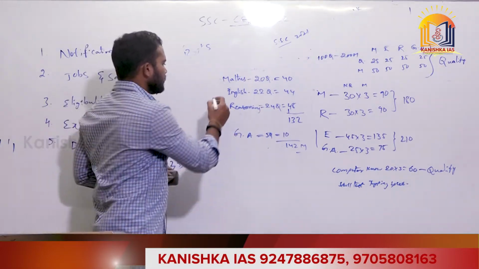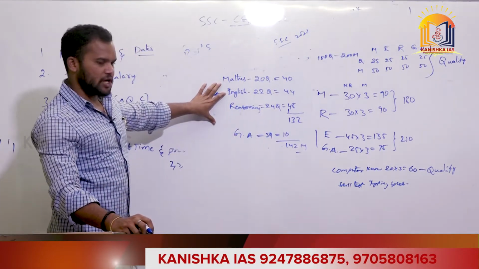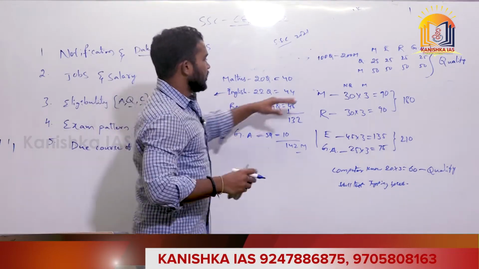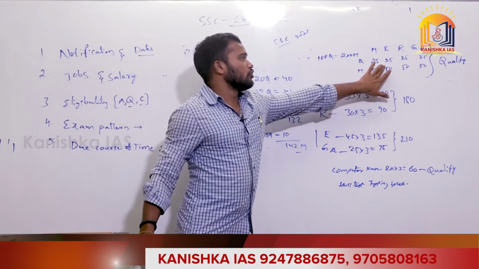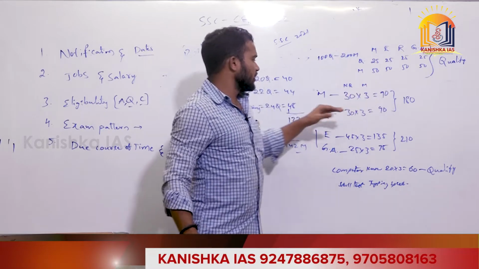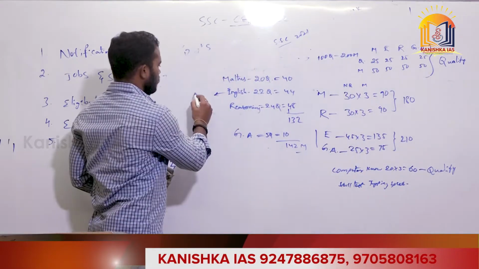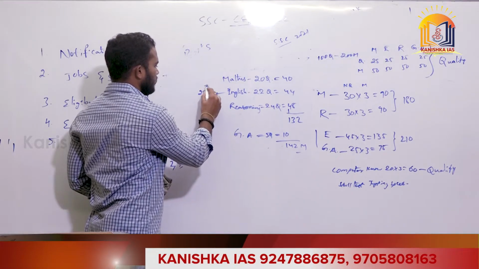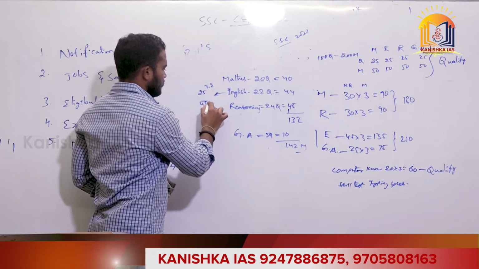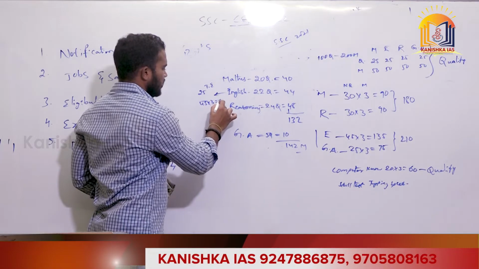Again, coming to English, it is going to be very crucial this time, since in tier 1 it is going to carry 50 marks, and in tier 2 it is going to play a crucial role, that is 135 marks. English has 25 questions in tier 1, and 45 questions in tier 2, followed by 3 marks each, 135 marks.